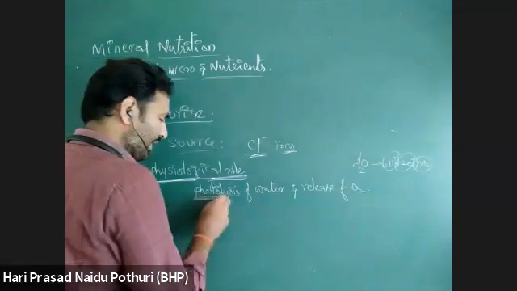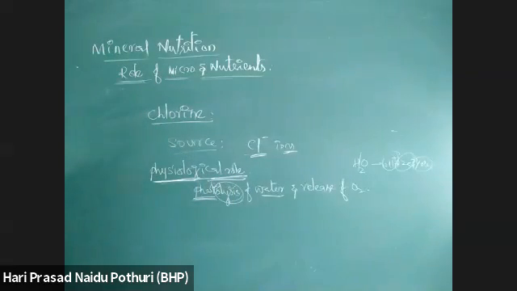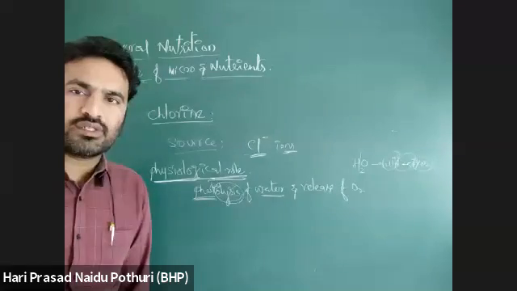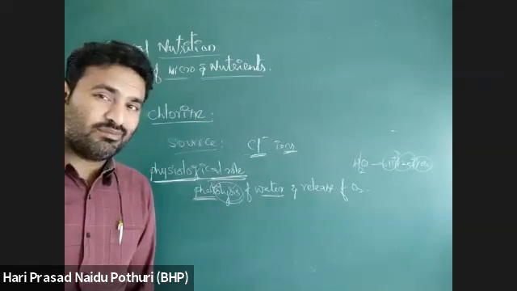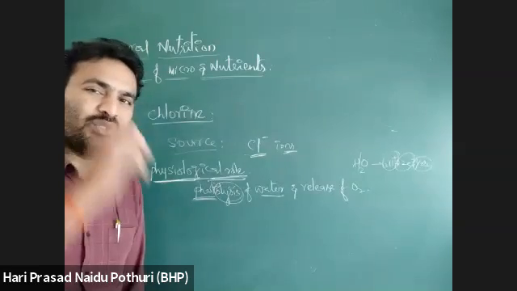In the presence of light, the water molecule is undergoing breakdown. Manganese is also involved in photolysis. Not only one atom, more than one atom may have the same properties or functions. That's what I told you.